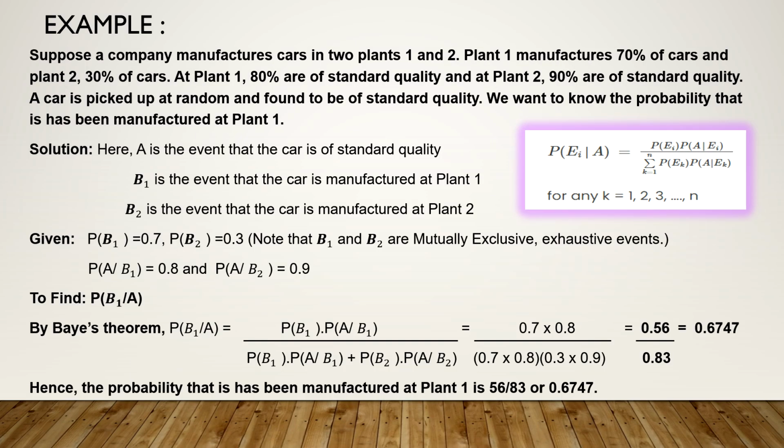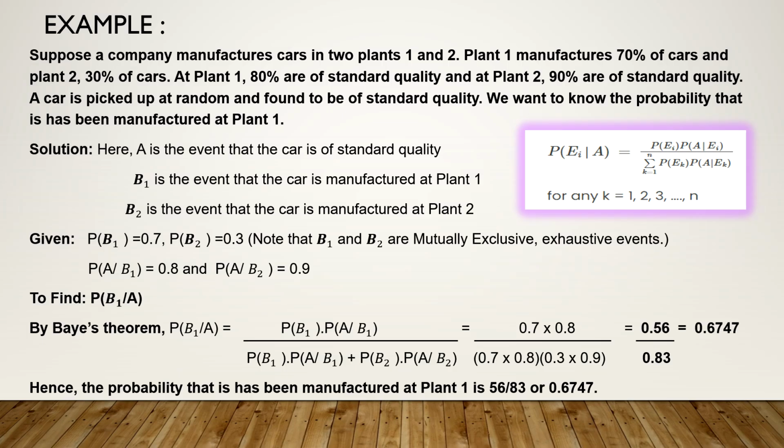Now let us take our example, and I am sure after this example, the use of Bayes theorem will be clear. The example which we have just now seen: cars were manufactured in two plants, 1 and 2. The two plants were mutually exclusive, having mutually exclusive probabilities because the first one manufactures 70% and the second one 30%. Suppose at plant 1, 80% are of standard quality, and at plant 2, 90% are of standard quality. A car is picked up at random and found to be of standard quality.